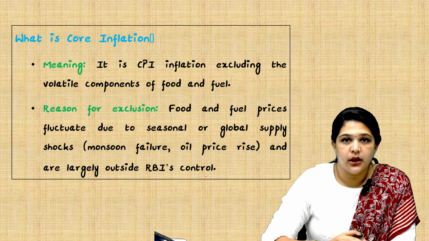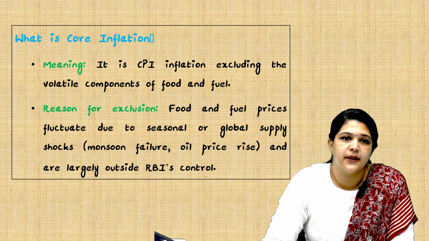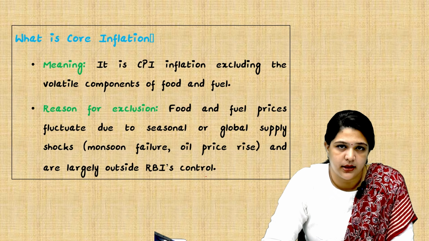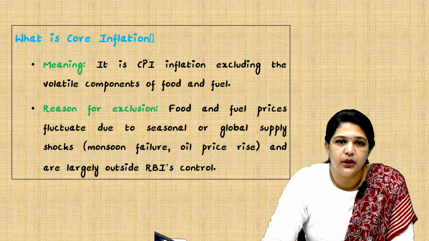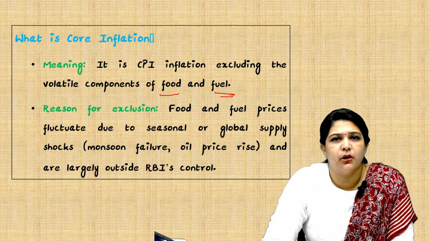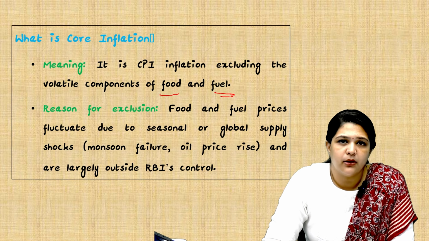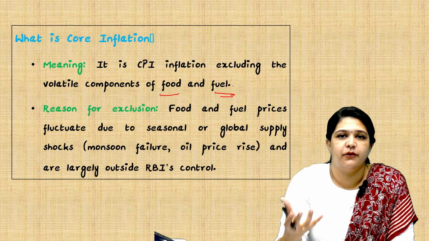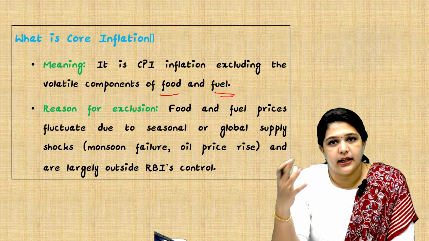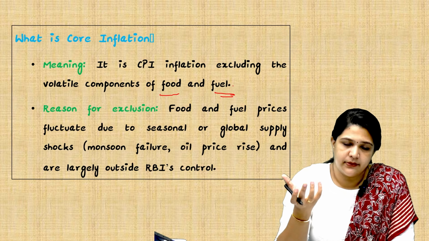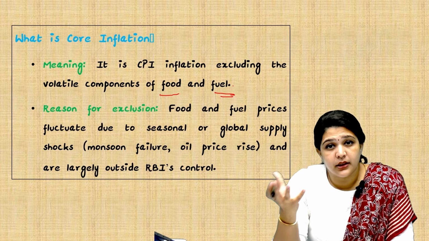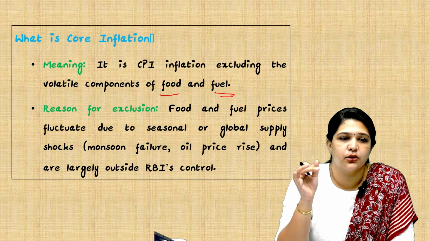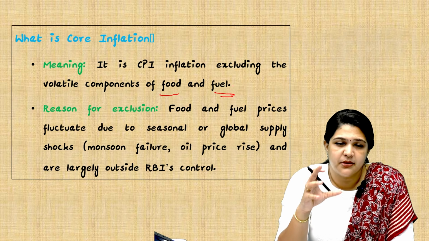But what is core inflation? Core inflation is again based on the consumer price index, but we exclude the volatile components like food and fuel. What do I mean by volatile components? Volatile components have a high frequency of fluctuation, that is, they can rise and fall due to various factors which are beyond the control of RBI. So this is very much volatile.